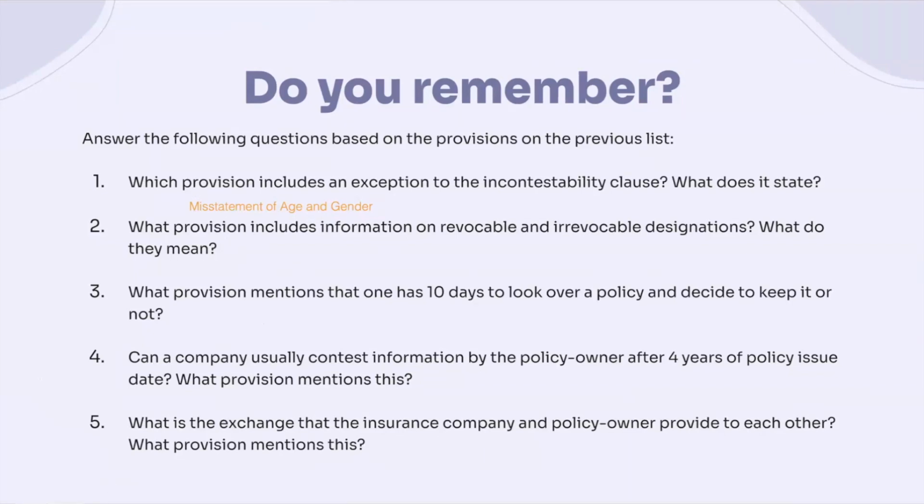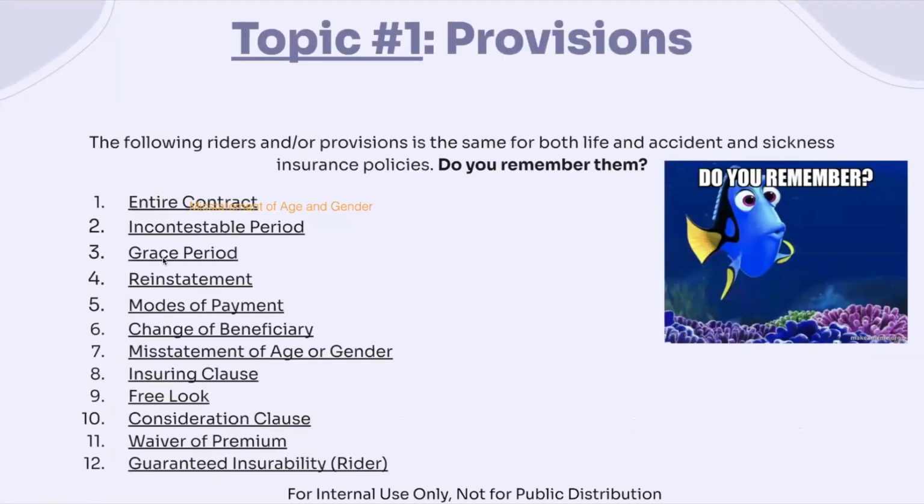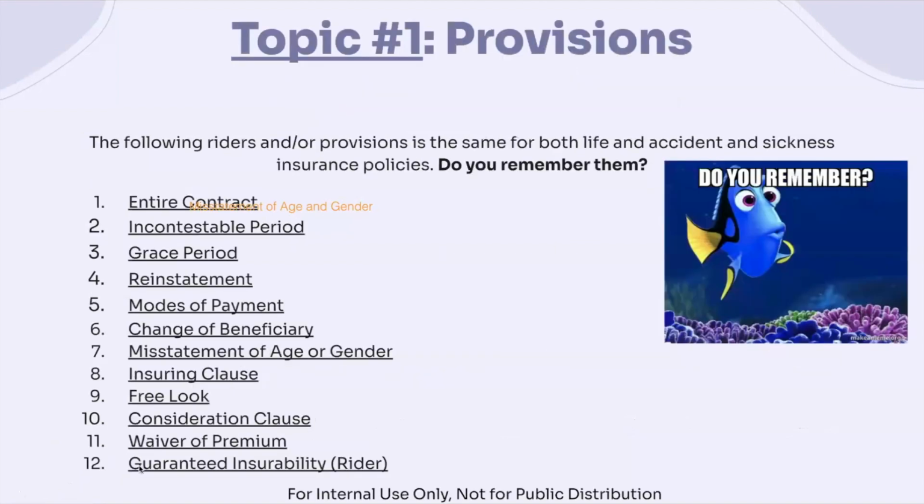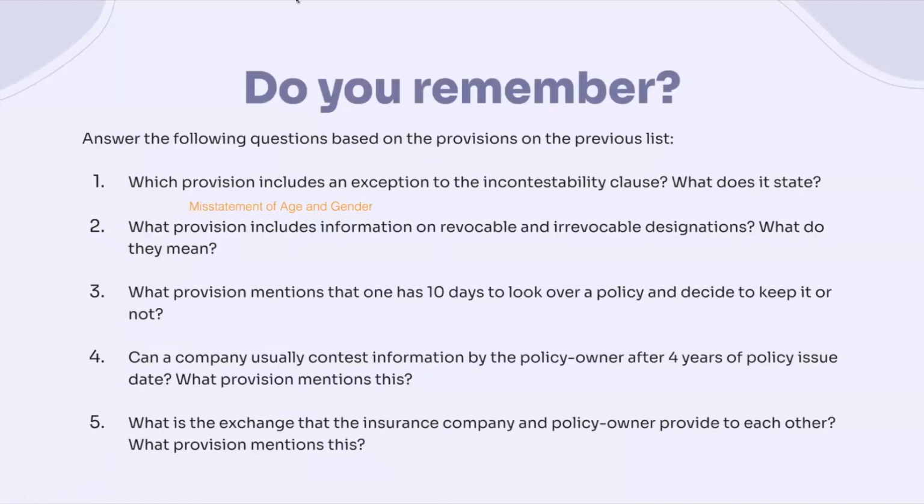Number two, what provision includes this information? We can see that we have our misstatement of age. That was the first one. And then the second one, we would have our change of beneficiary. So what provision includes information on this? That would be change of beneficiary. So we write that down here. Okay.